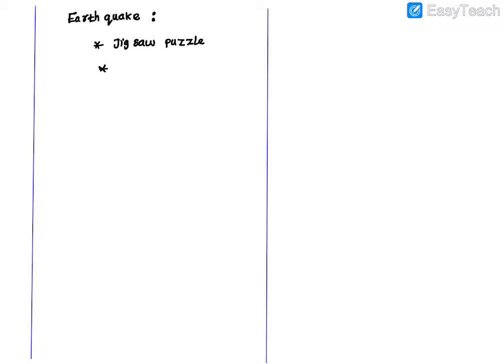So the earth is made up of around 20 plates. Okay, and these plates are not static, these plates are continuously moving. Okay, so these plates are continuously moving.